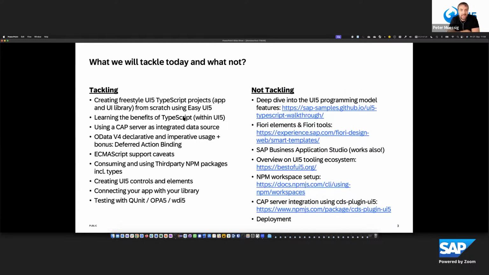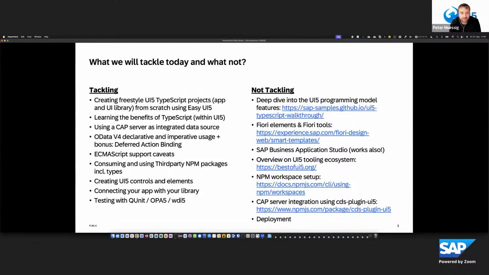What we will tackle today, I just want to set the expectations of the session a little bit. I want to create a freestyle UI5 TypeScript project, or multiple projects, an application and a library, from scratch using Easy UI5. I would also like to share and show you the benefits of TypeScript, as I explained before.